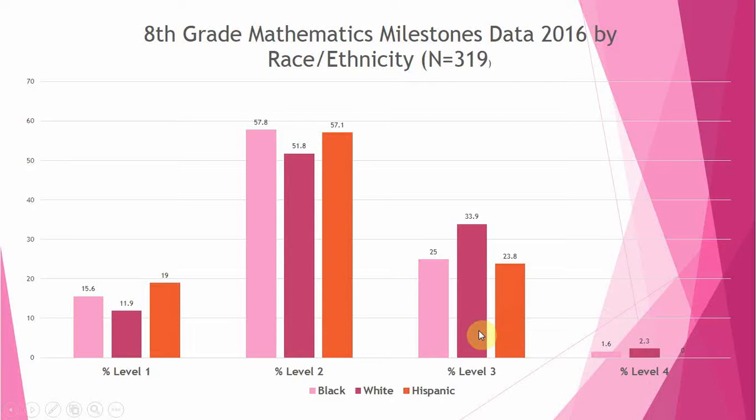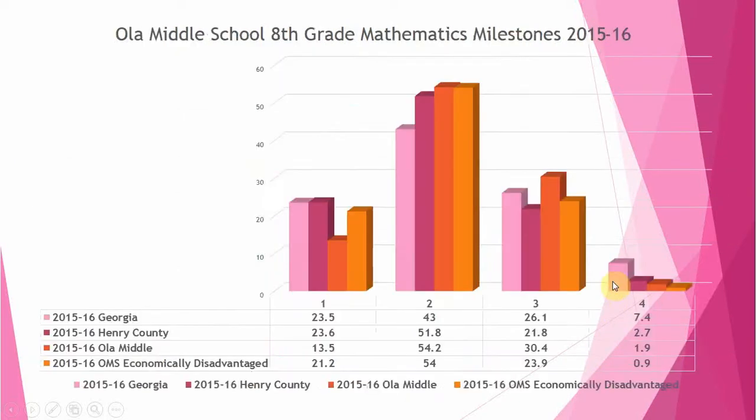So you have a little bit of a gap here between the achievement of the white students and the Hispanic and black students. And then level 4, you have 1.6% black, 2.3% white, and 0% of Hispanic students making a 4. So we still don't have many of the 8th grade in the 4s, but from what we do have, there's a little bit of a gap there.